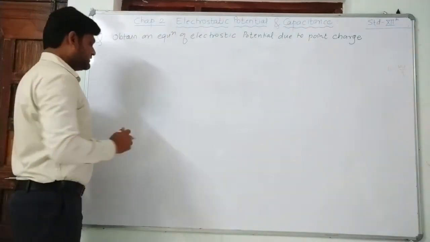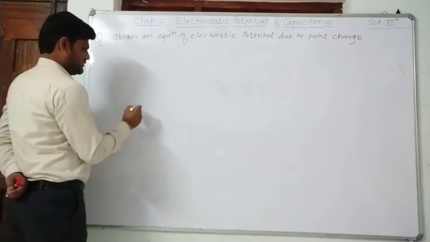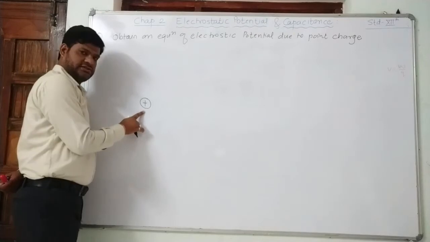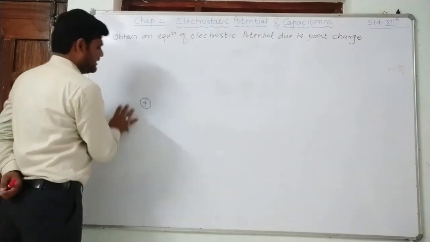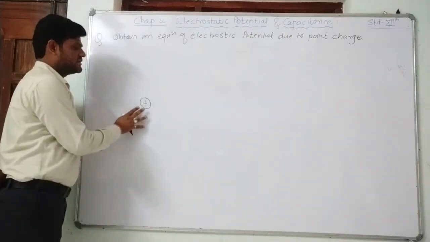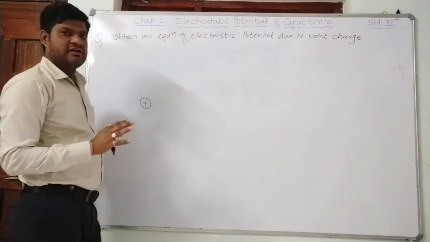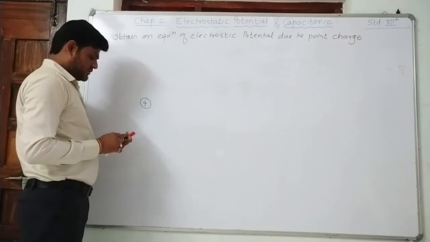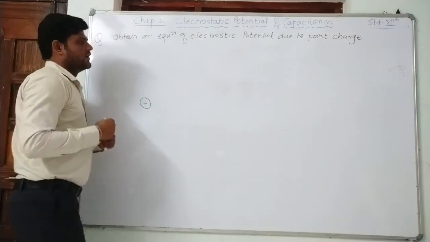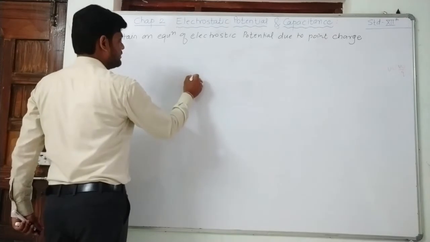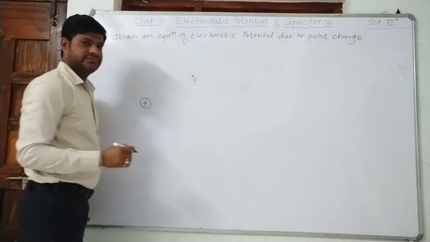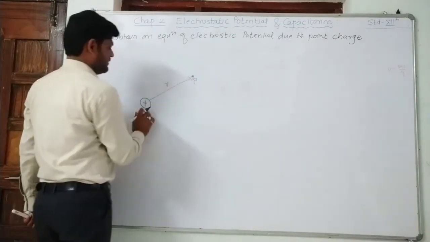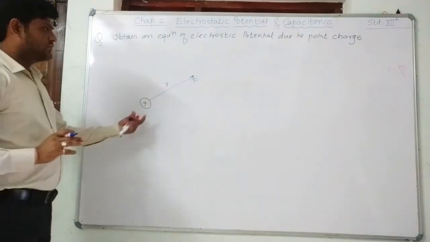Now, point charge. This is the source charge. Due to this, there is an electrostatic force around this charge, and that force will be radially outward. Suppose we want to calculate the potential of point P, and point P is at a distance R from this Q charge.